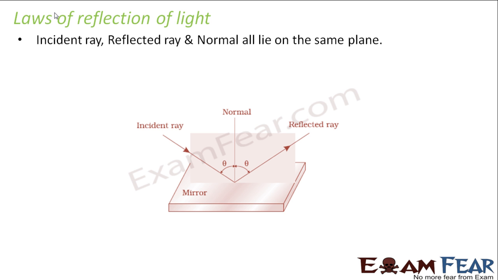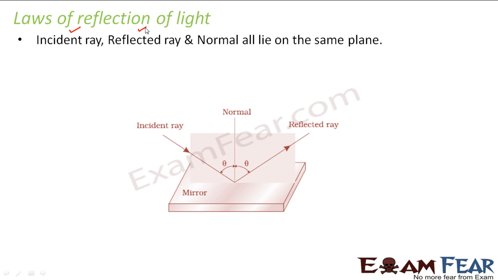So which is the incident ray? The ray which falls on the boundary. So what are we saying? We are saying that a ray of light comes and falls on a boundary through which it cannot cross. That ray of light which falls on the surface is the incident ray. What is the reflected ray? The ray which bounces back. That is your reflected ray, right?